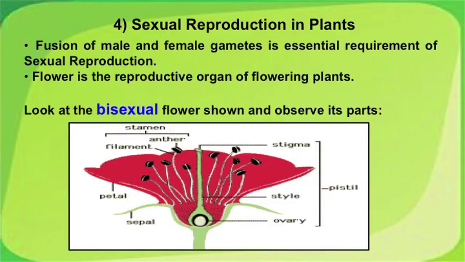Next, we move on to sexual reproduction in plants. Fusion of male and female gametes is an essential requirement of sexual reproduction. Flower is the reproductive part. Look at the flower structure. At this point, I will show you the flowers. This is a gulmohar plant flower, and it's a bisexual flower. And these are the following parts. I will take them out one by one.